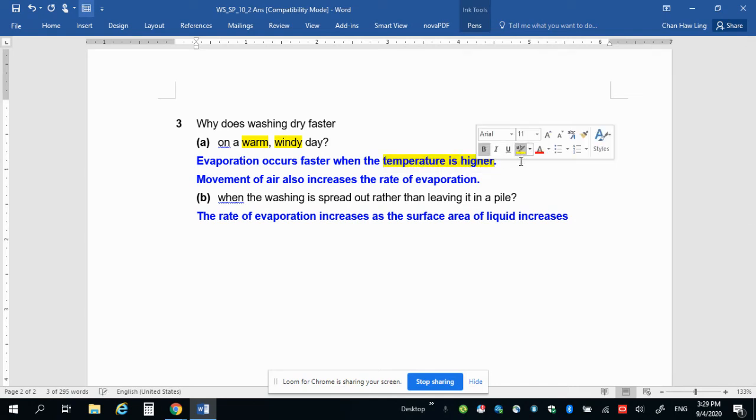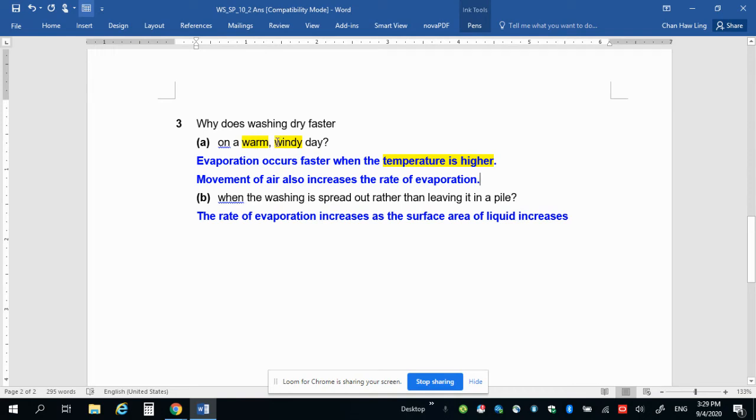You can see this at work when you're using a hair dryer. If you want your hair to dry faster, you turn the mode of your hair dryer to hot air, and it will help evaporation to take place faster and your hair dries faster, right?